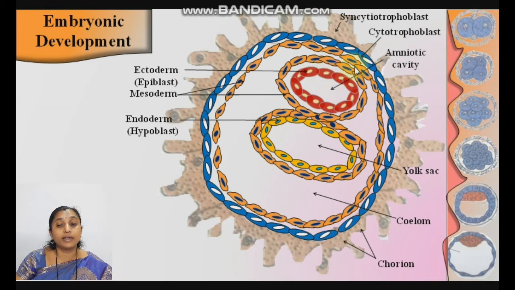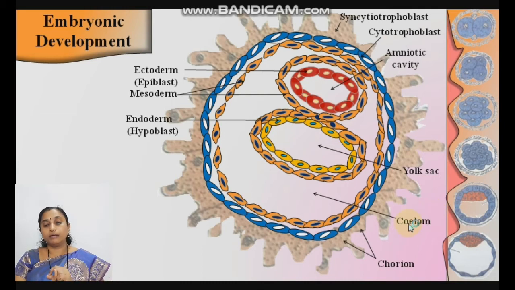Here are the amniotic cavity, the amniogenic cells or amnion layer, and the ectoderm layer. The endoderm encloses the yolk sac, and in between, the mesoderm forms two layers, an inner mesoderm layer and an outer mesoderm layer. Between these two layers a cavity is present, filled with coelomic fluid, that is the coelom.